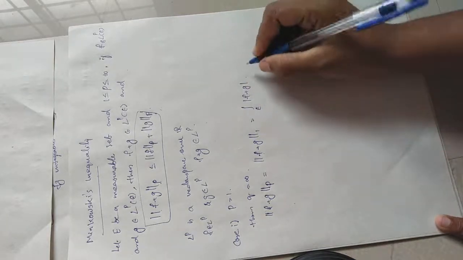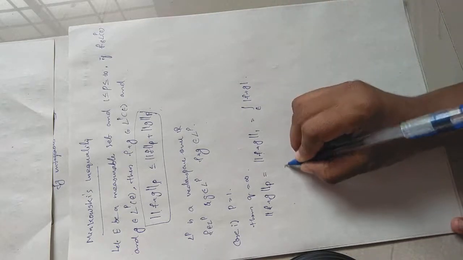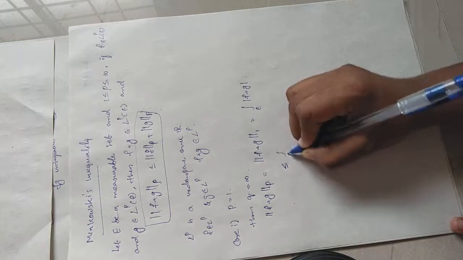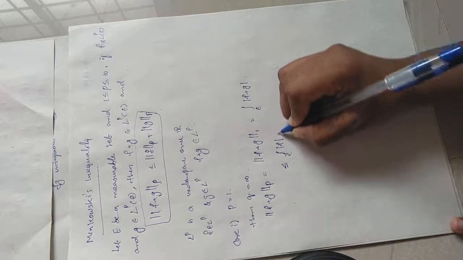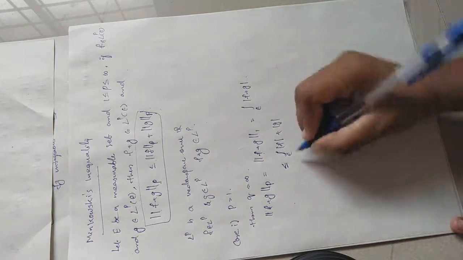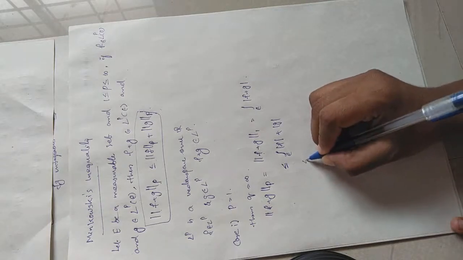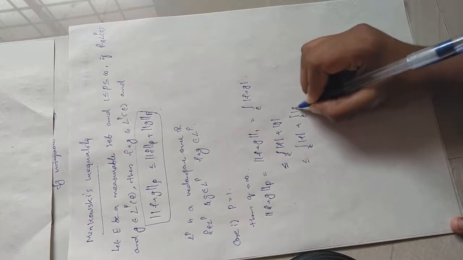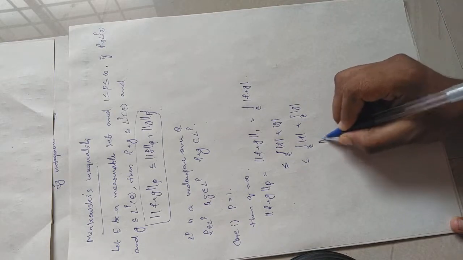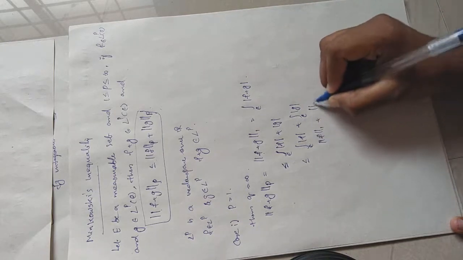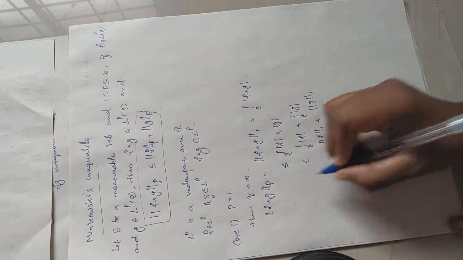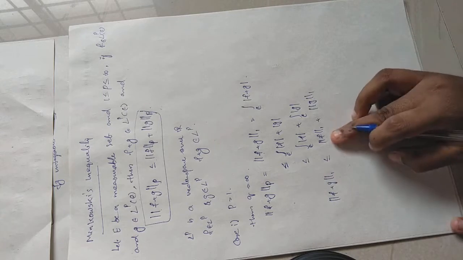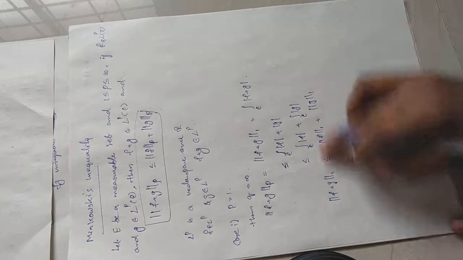That is trivial. And modulus of f plus g will be less than or equal to integral over E mod f plus mod g. Again by the property of Lebesgue integral, this will be less than or equal to integral over E mod f plus integral over E mod g. And this is nothing but 1 norm of f plus 1 norm of g. So you get 1 norm of f plus g is less than or equal to 1 norm of f plus 1 norm of g. So we proved the case p equal to 1.